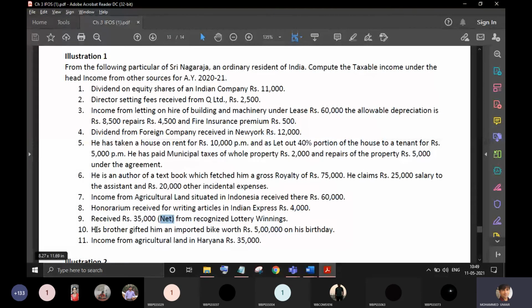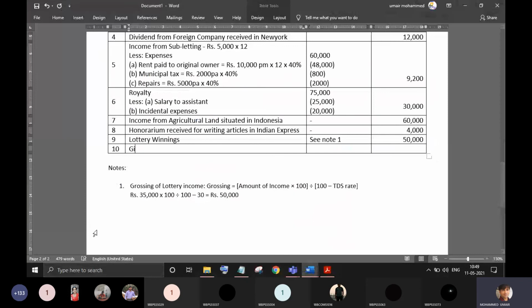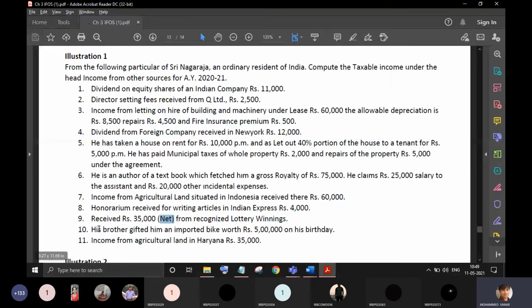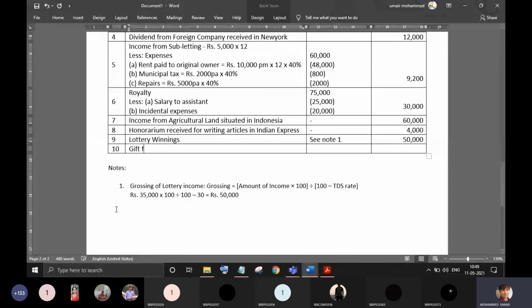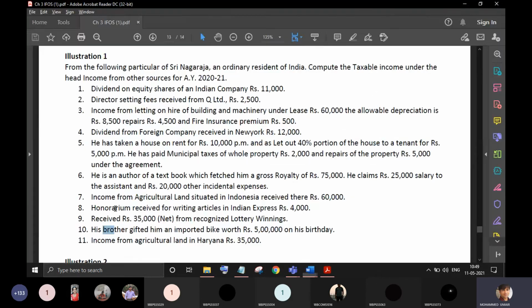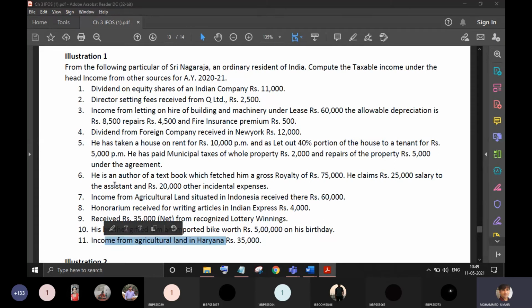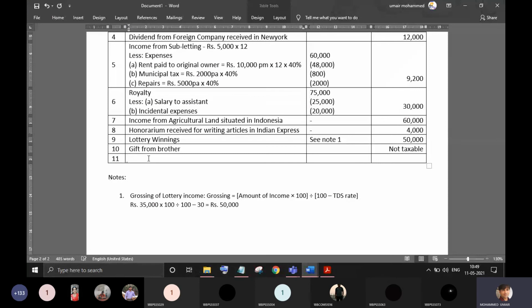Next you have a gift. From whom? His brother gave him an imported gift. So gift from brother, and a brother is a relative. Gifts from relatives are not taxable. Income from agriculture land in Haryana. Haryana is obviously in India, and income from agriculture in India is exempt, as you are aware.